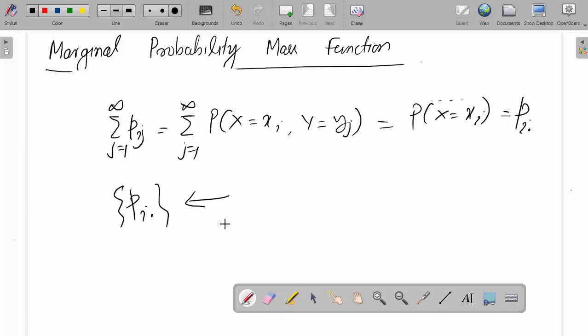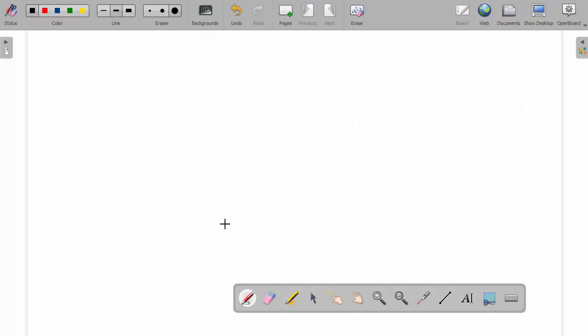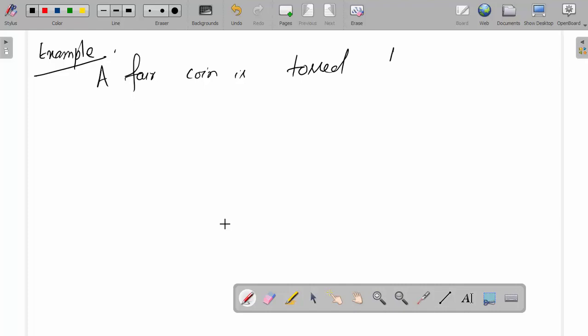Now let us consider an example. A fair coin is tossed 3 times.